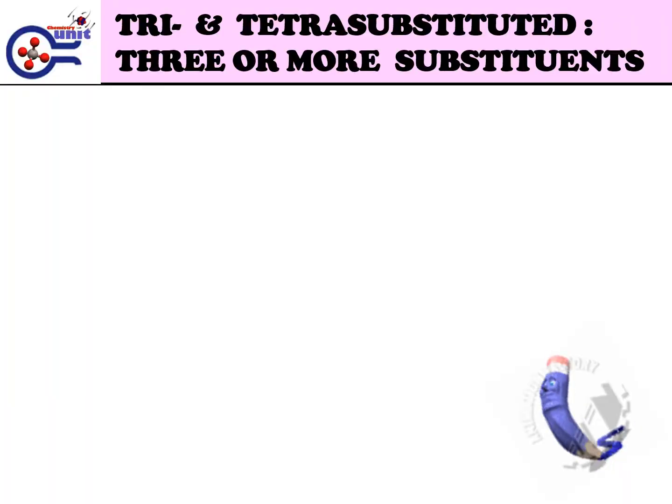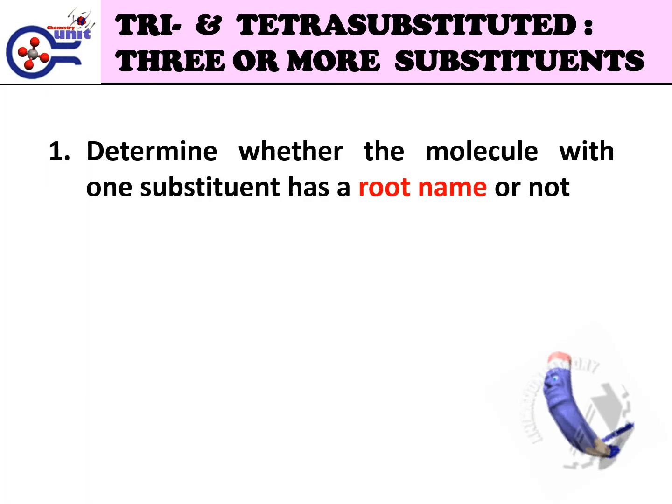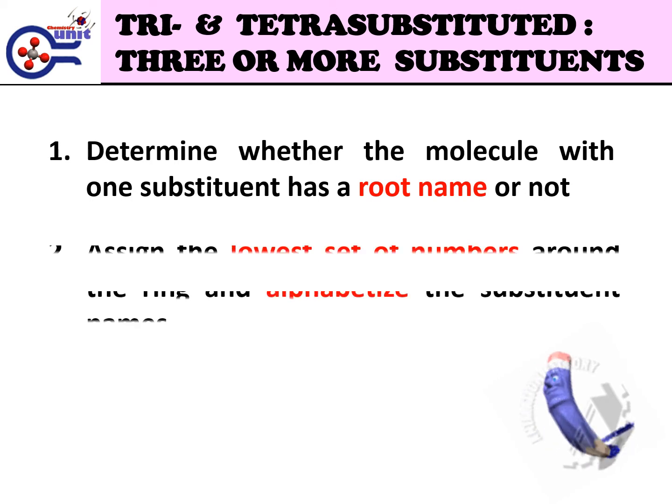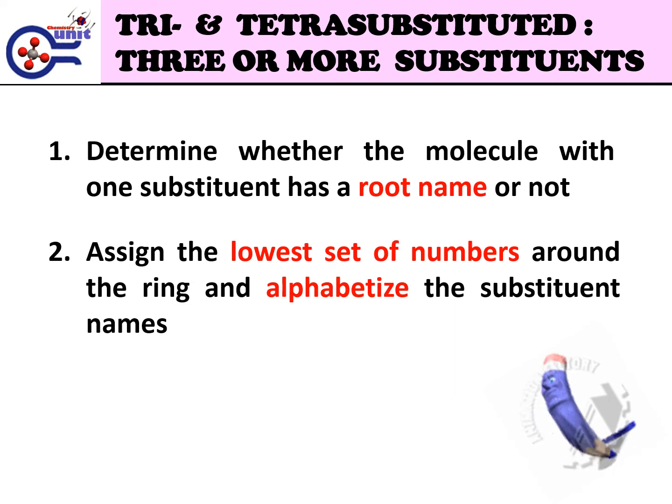For polysubstituted benzenes, examples: tri- and tetrasubstituted benzene, which means 3 or more substituents on the benzene ring. 2 important steps you need to keep in mind are: first, determine whether the molecule with one substituent has a root name, parent name, or not. If there is no parent name, the molecule will end with benzene. If it has a parent name, the carbon attached to the substituent will become carbon number 1. Second, assign the lowest set of numbers around the ring and list the substituent names alphabetically.